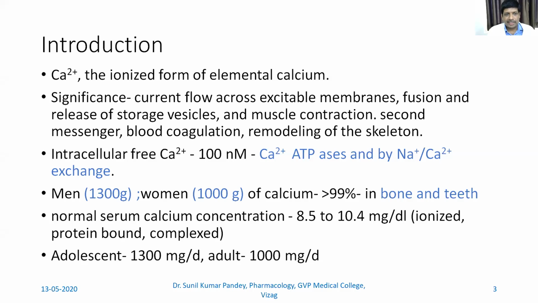Calcium is also helpful in second messenger systems. We have seen in pharmacodynamics, like the cAMP pathway and the IP3-DAG pathway, that calcium is an important part over there also. Also, calcium is very important for blood coagulation. Then it is very important for remodeling of the skeleton. What is remodeling of the bone? We will see in a subsequent slide. This is nothing but the action of the osteoclast and osteoblast on the bone.